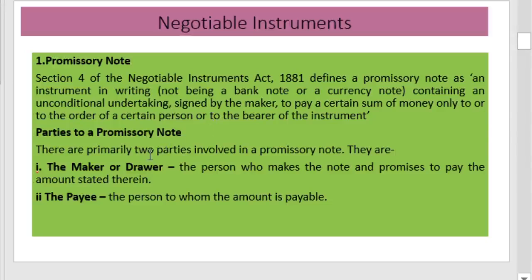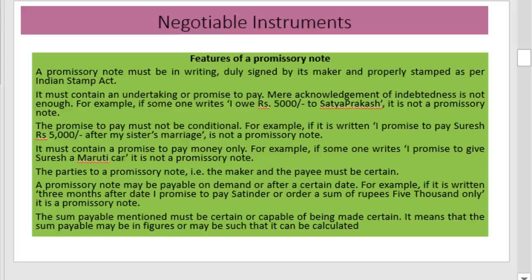And the parties to a promissory note include a maker or a drawer. The person who makes the note and promises to pay is known as the maker or the drawer, and the payee is the person to whom the amount is payable. That is, there are two parties in a promissory note.